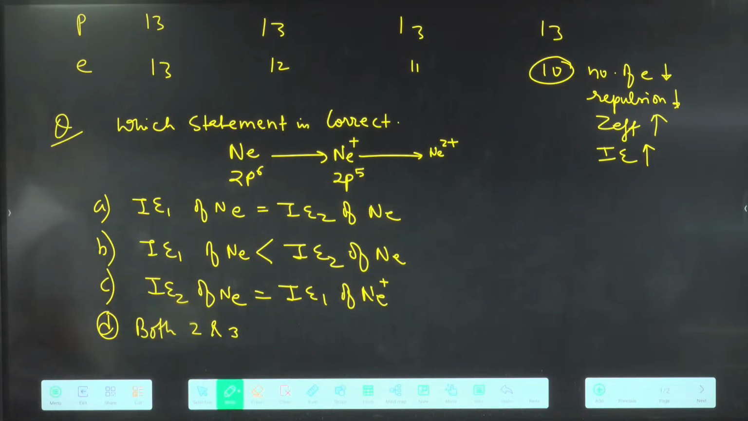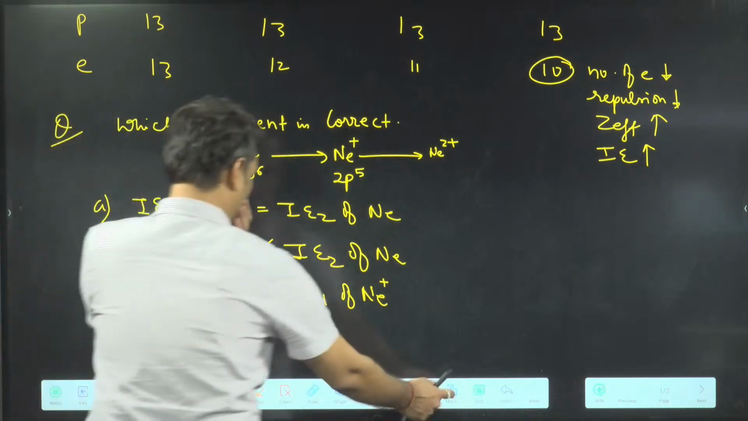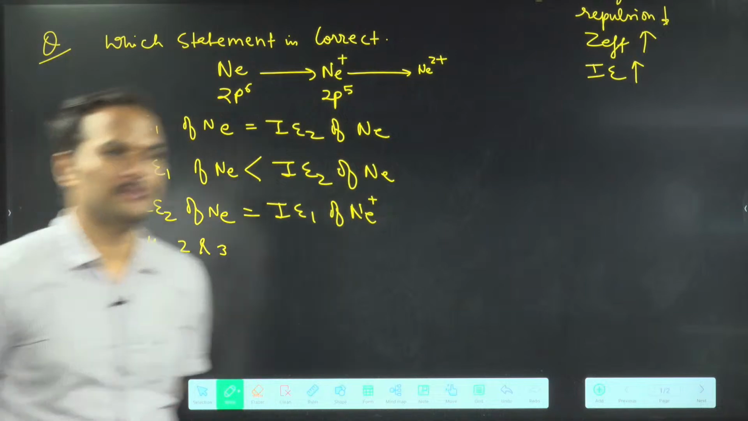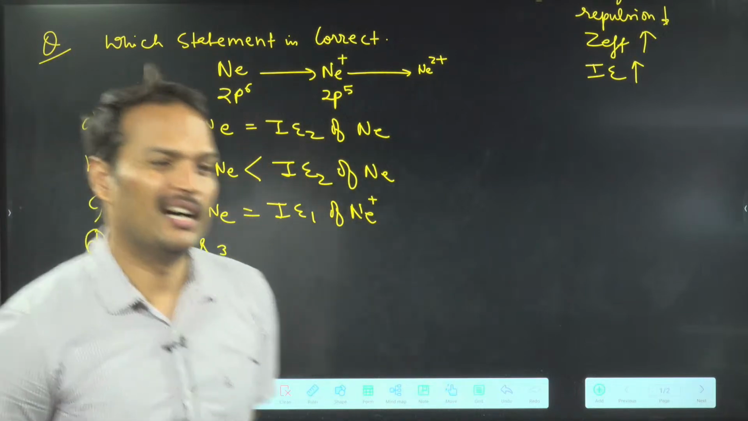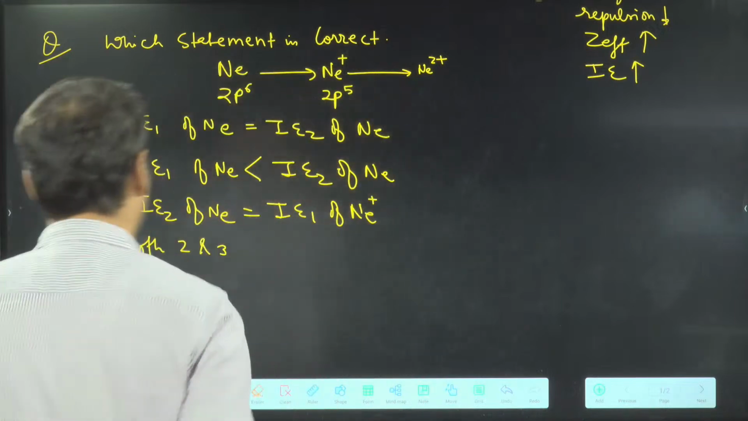ठीक है? Got the point? So what do you think? A, B, C, D? Hari Surya is saying fourth option. Everyone read the fourth option also and third option.